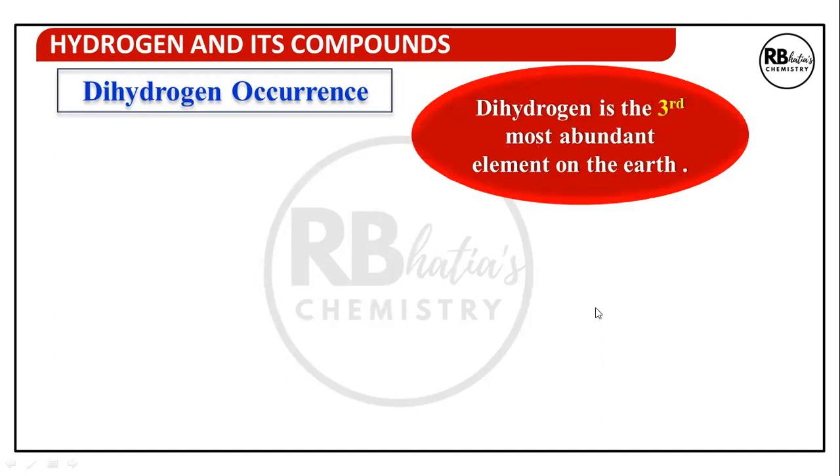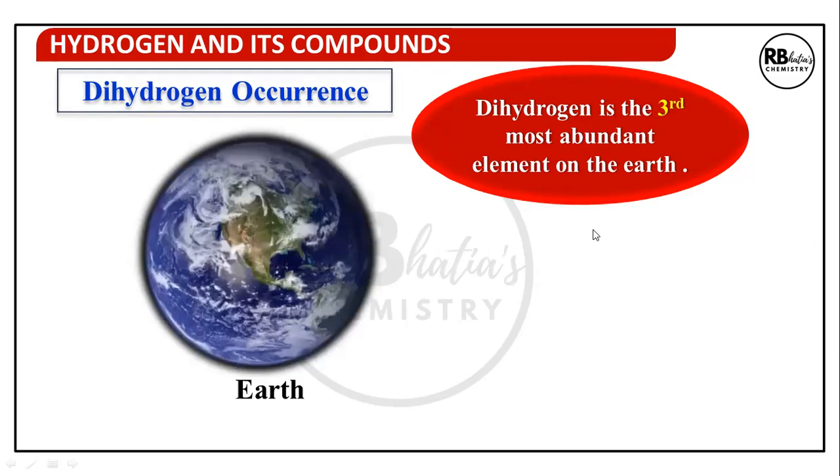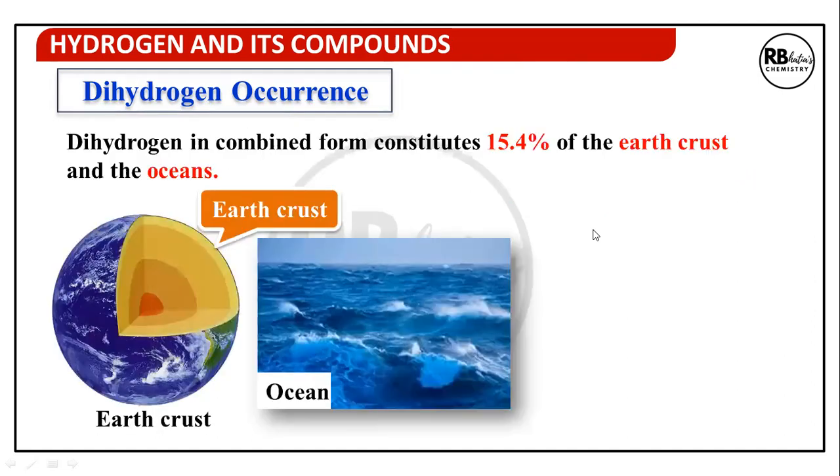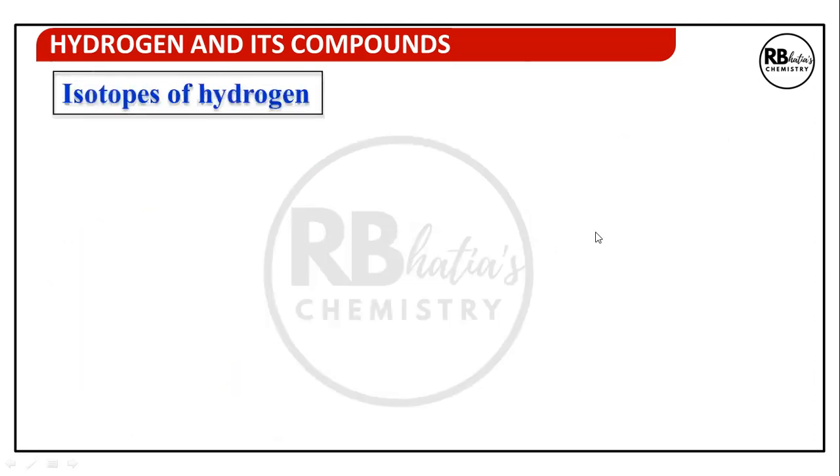Dihydrogen is the third most abundant element on the Earth. So whether we're talking about the universe, Earth, air, or atmosphere, when you learn abundances, be careful of this aspect. In combined form, it constitutes 15.4% of the Earth's crust and the oceans. In combined form means one of the combined forms of hydrogen is water.